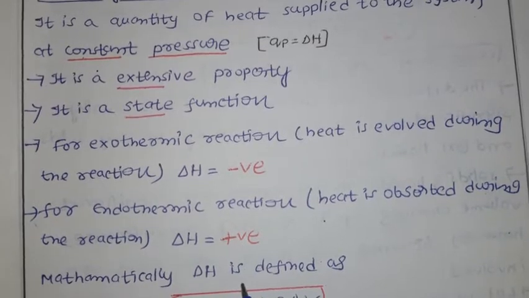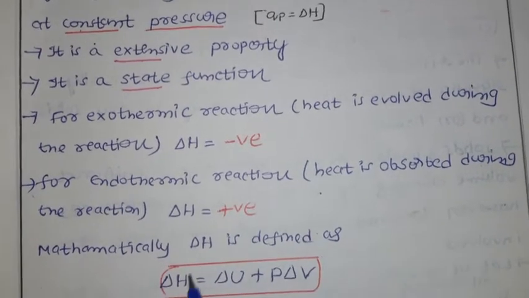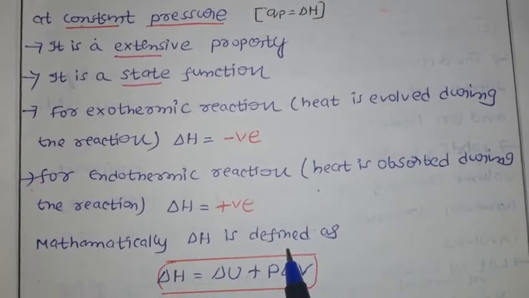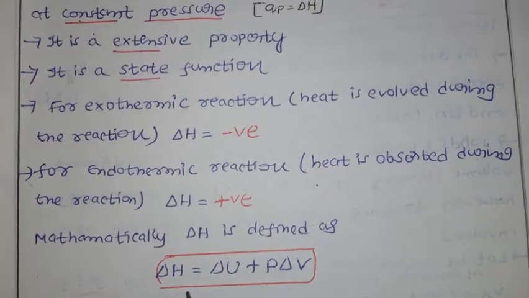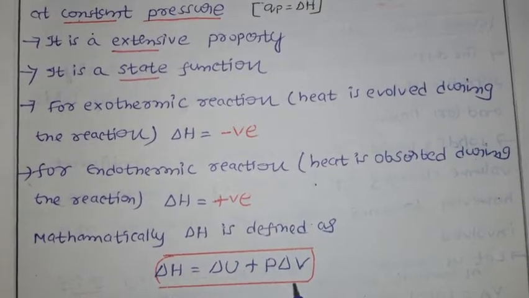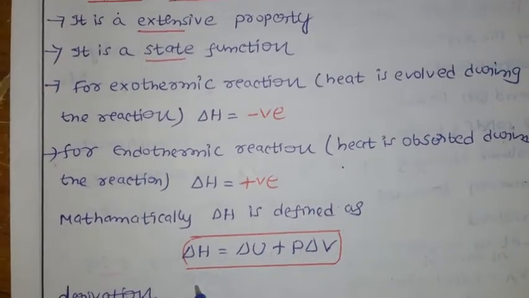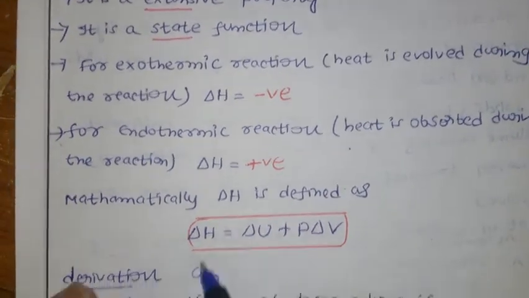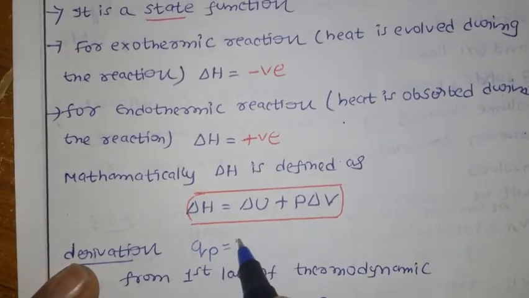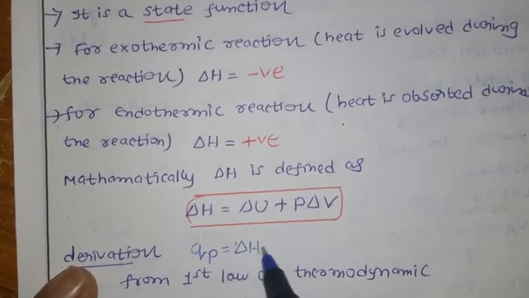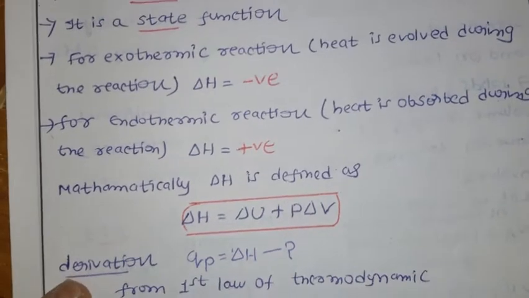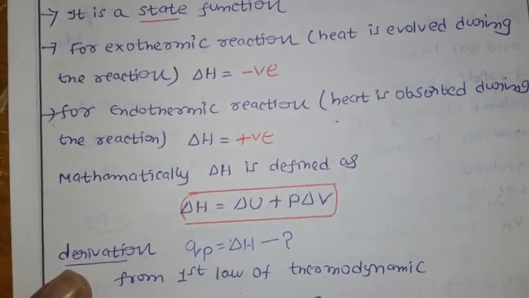Now mathematically, how do we define delta H? Delta H equals delta U plus P delta V. Now let us see a derivation. We discussed that Q_P equals delta H. How can we prove it? Let us see the derivation for Q_P equals delta H.